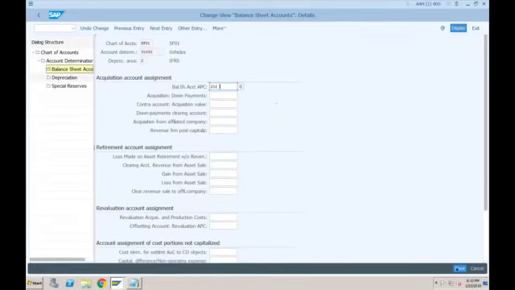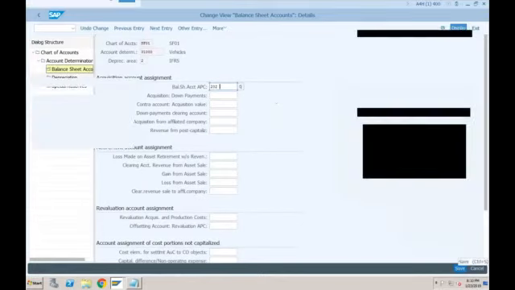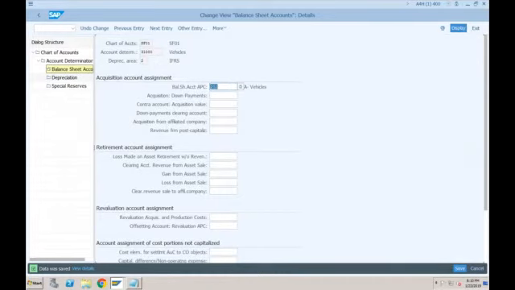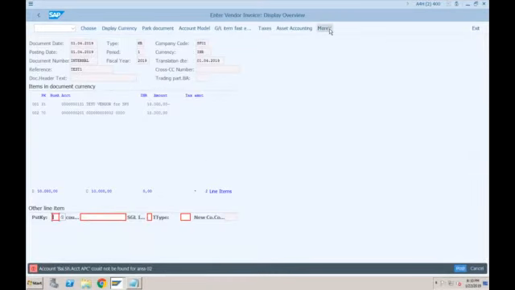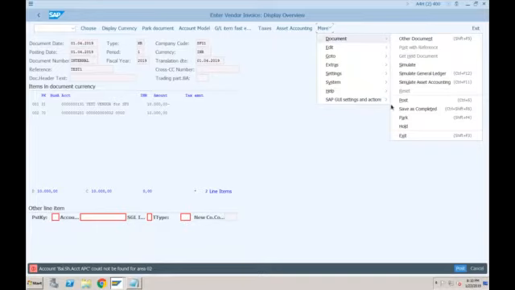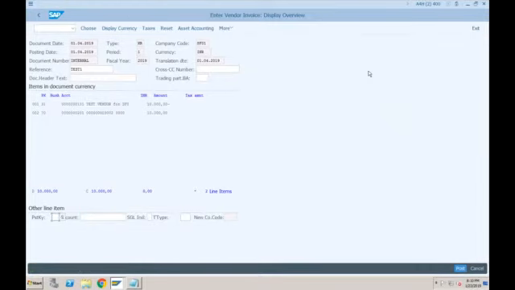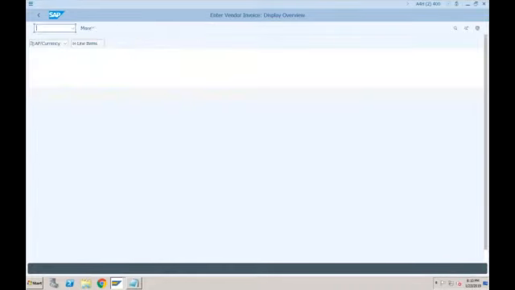So just click on save. Let's try if we are able to simulate this now. Okay, now it is working. So just click on asset accounting. Here you will get the complete picture, what is happening in the background.